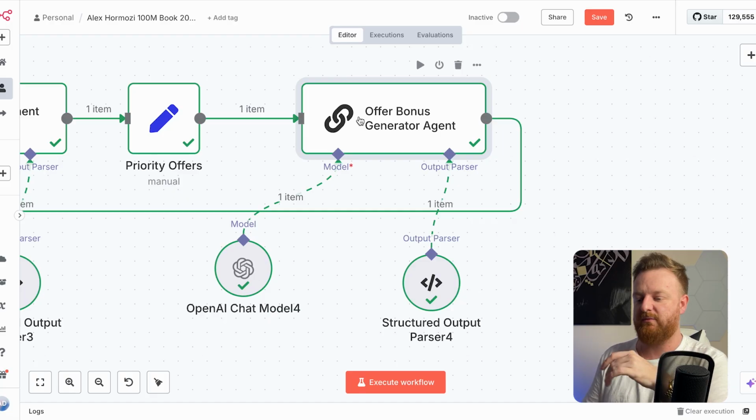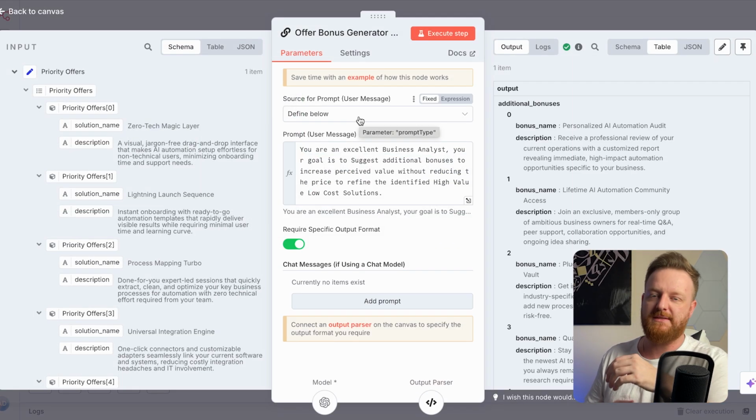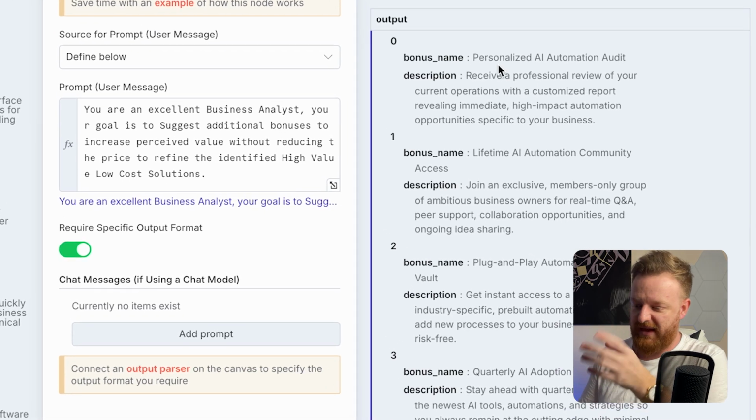So the next one is the offer bonus generator agent. This is really good for info businesses, coaching businesses, agencies, where you can add additional bonuses that usually have a marginal cost of replication for you, or you have some sort of leverage. Common ones are previous call recordings. So here are some examples for the AI automation one.